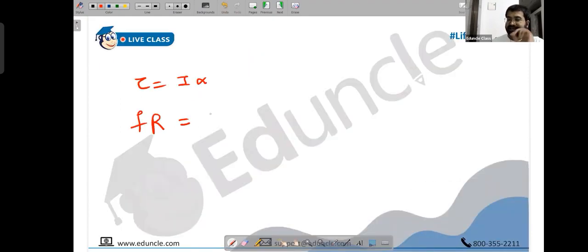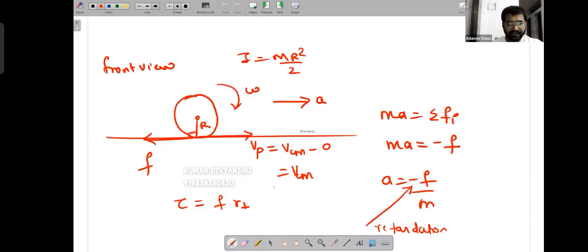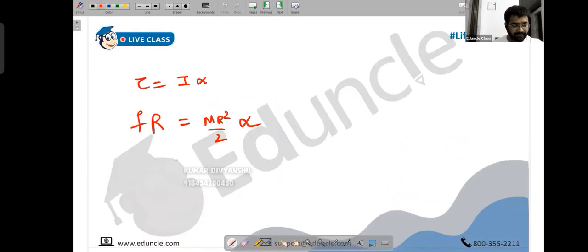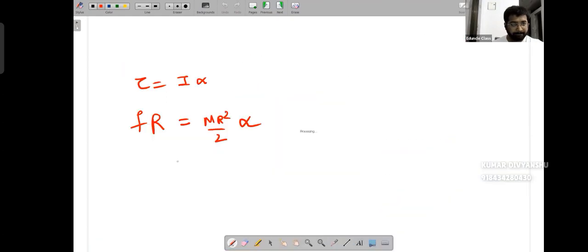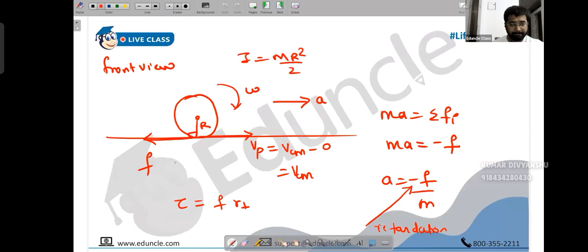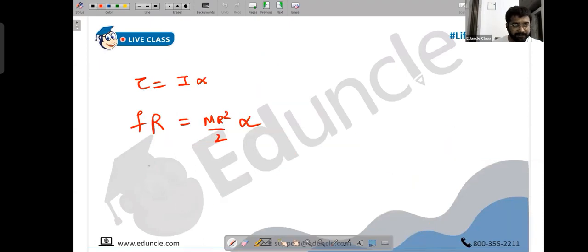Moment of inertia: in the class we took a solid sphere, 2 by 5 m r square. For a hollow cylinder, now it becomes m r square, and for the solid cylinder m r square by 2. Likewise, you can create this question for all the other objects which are capable of moving. This is alpha. So F R is m r square alpha by 2, and we already have that a is minus F by M. So from here we are going to get alpha, people. So what is alpha? F R, r and r square get cancelled, so 2F upon M R. This is alpha. We have got alpha: alpha is 2F upon M R.